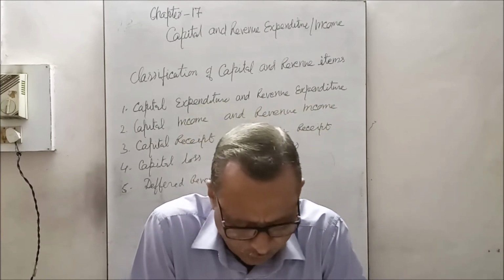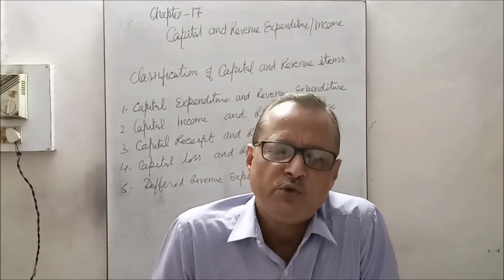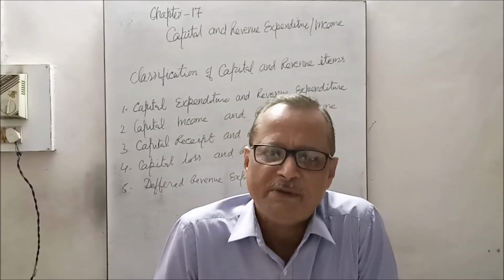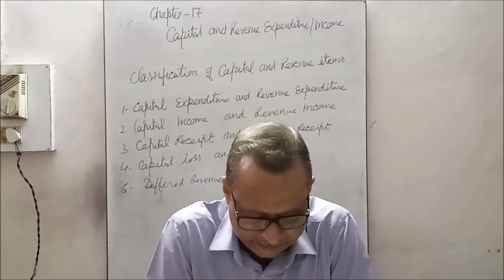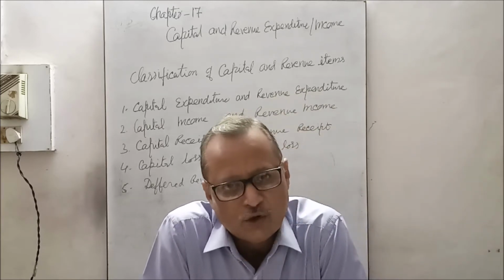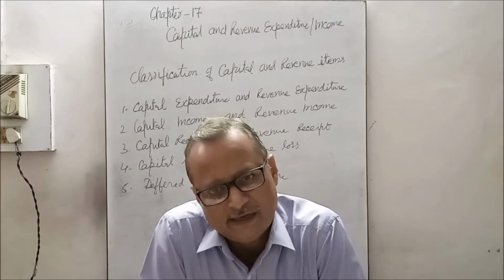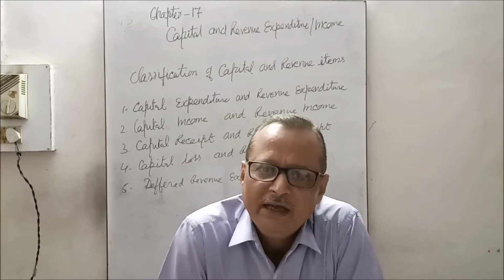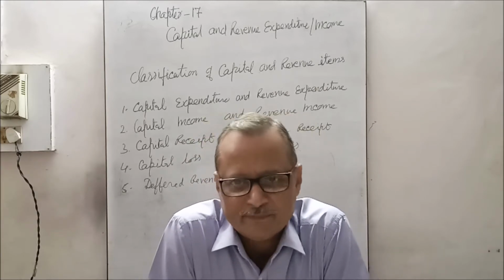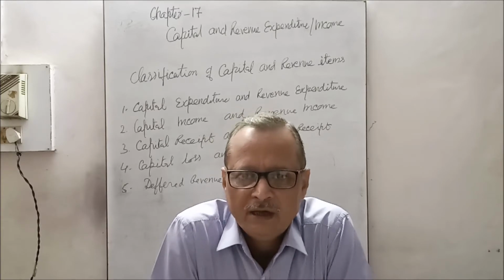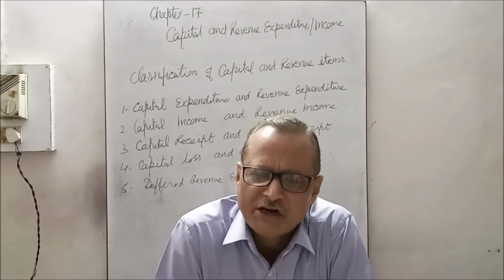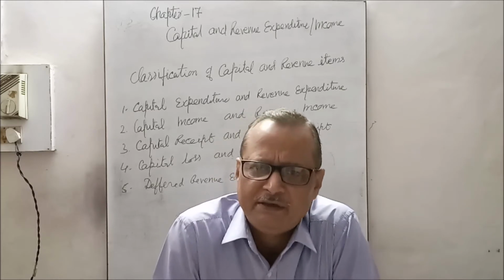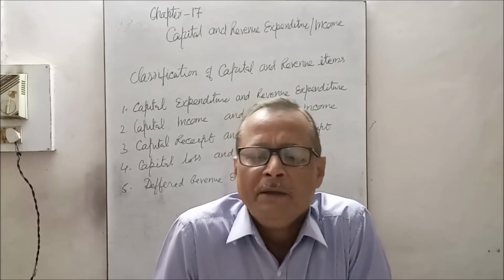It is the most important problem of accountancy to distinguish between the expenses and incomes. The expenses and incomes, these items are of two types: capital expenses and capital incomes, revenue expenses and revenue incomes. How to distinguish them? The capital expenditure, revenue expenditure, capital income and revenue income. Why?